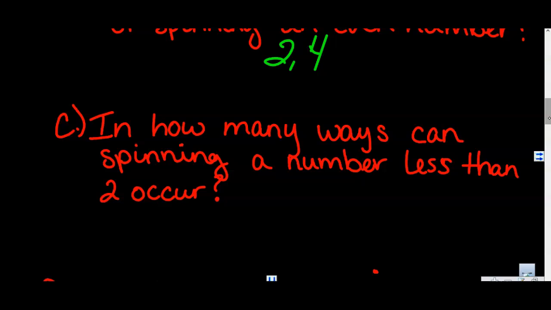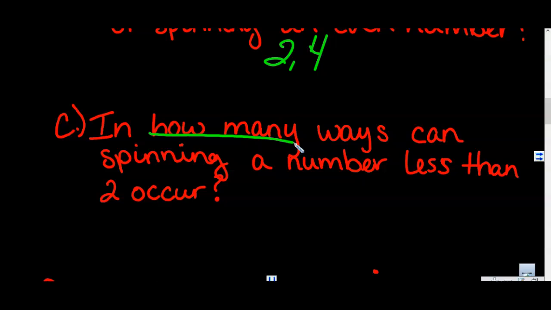So how many ways can spinning a number less than 2 occur? That goes again into the total outcomes of a situation. Yes, we have 3 different ones, but each of them is its own space on the spinner. How many is key. How many means it wants a solid number.